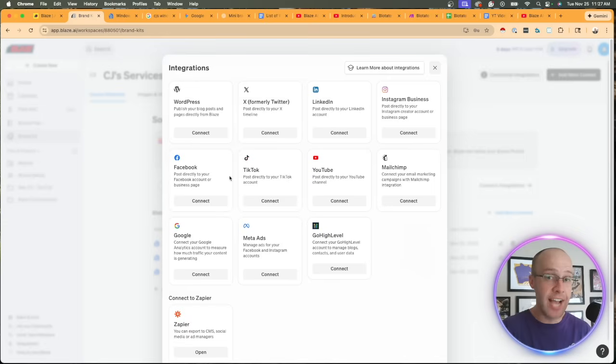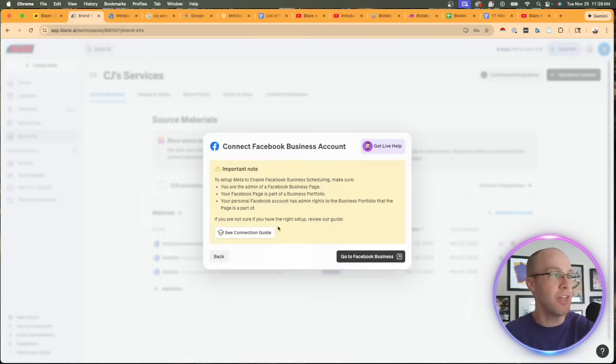I don't have access to CJ's Windows social media accounts or website information, but if you were going to do this, you would first want to make sure that you're logged in to these platforms on the same web browser, and this process will be a lot quicker and easier for you. So Facebook, for instance, if you want to click connect, you would click connect here. They have a connection guide, which is good. Or if you have issues, you can reach out to Blaze AI for support.